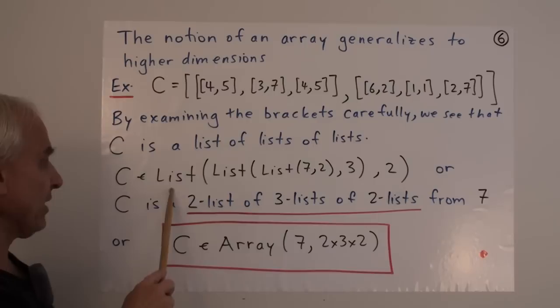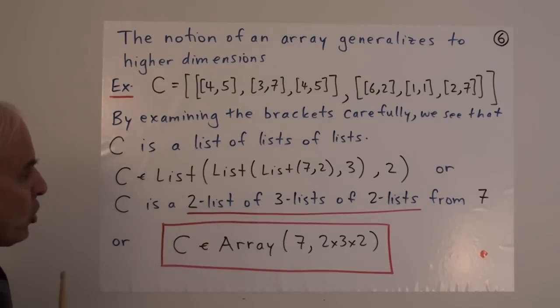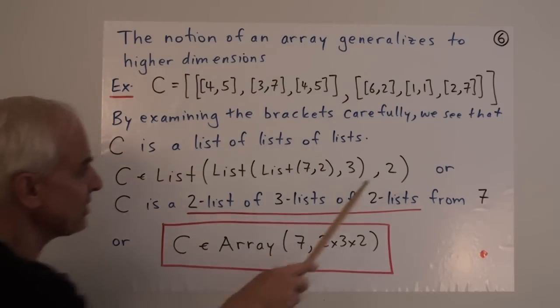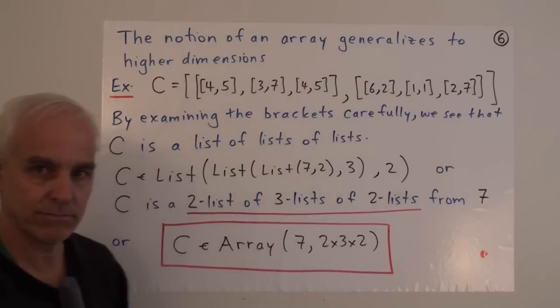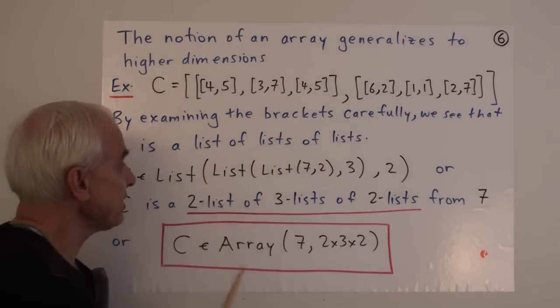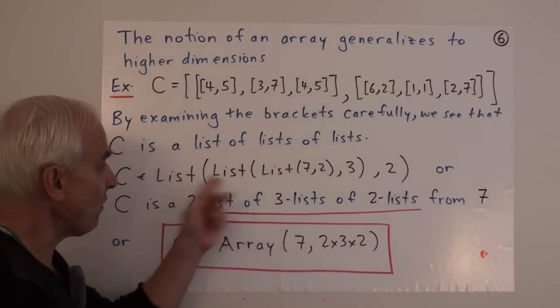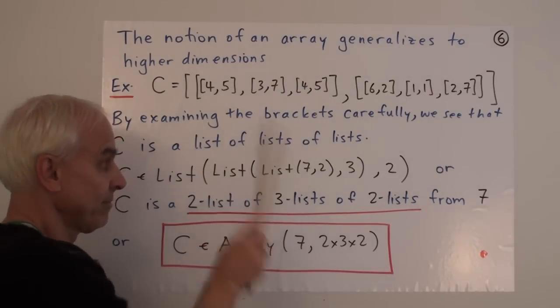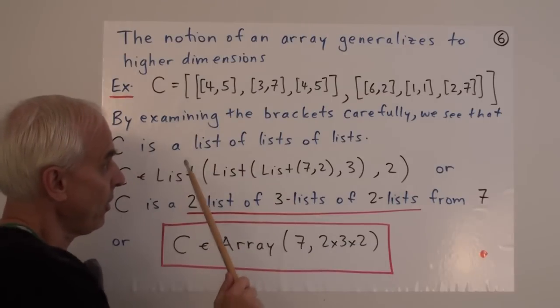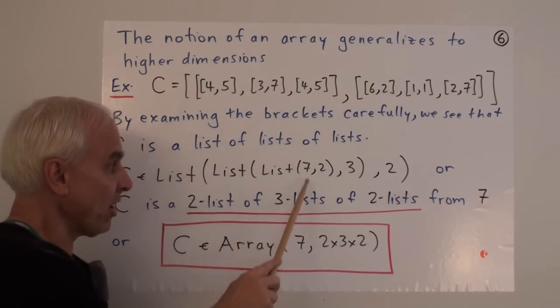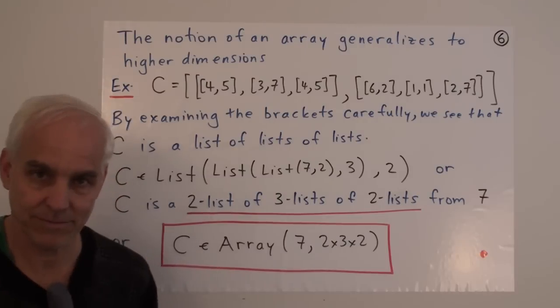So we could say this is a list whose size is, first of all, 2. There are 2 objects. And each of these objects is itself a list of lists. This is a list of 3 lists whose objects are 2 lists from 7.